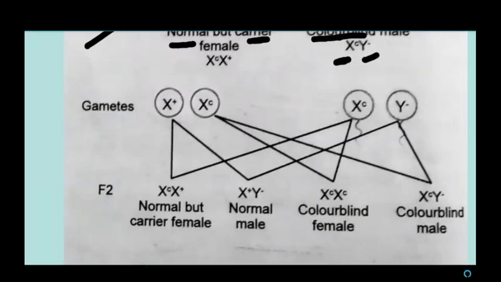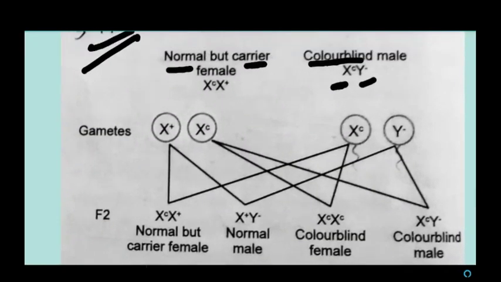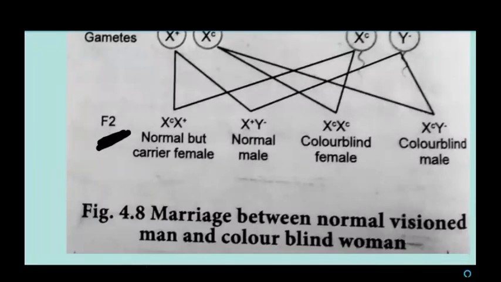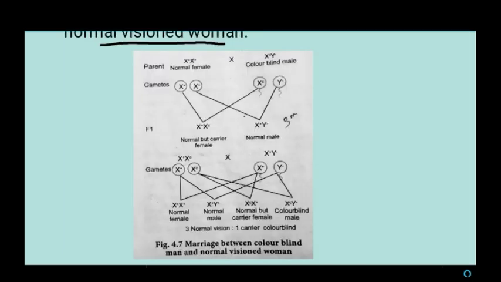So what about the second generation? If a carrier mother and a colorblind father are crossed, what about the second generation? They produce a normal but carrier female, one normal male child, and one colorblind female and one colorblind male. Okay, now we can see what we mean by the crisscross pattern of inheritance.